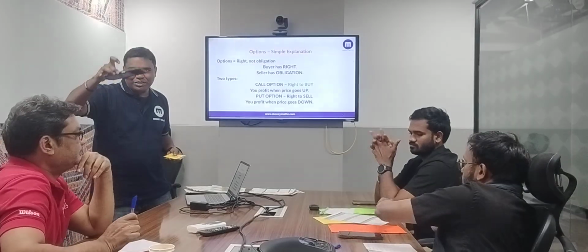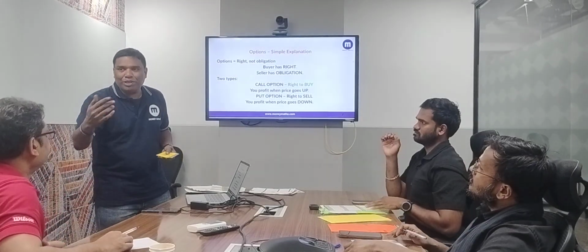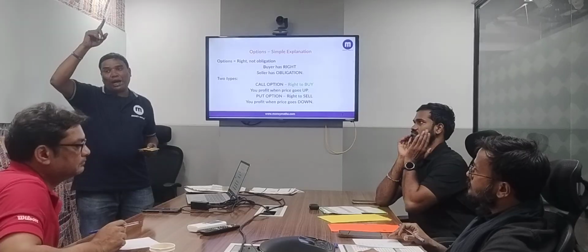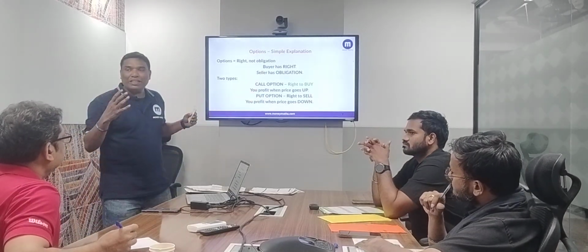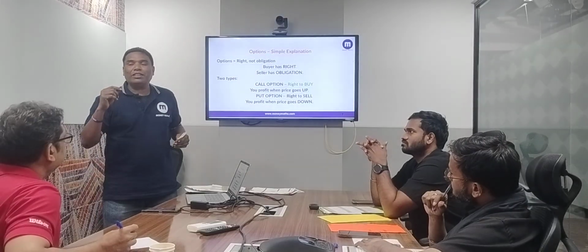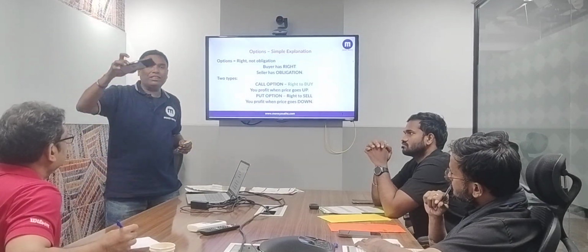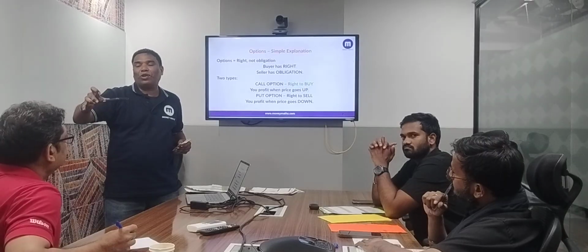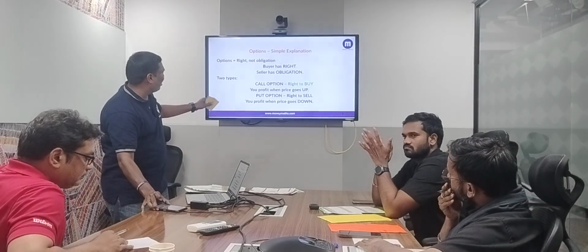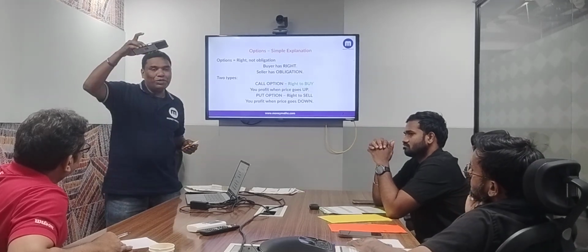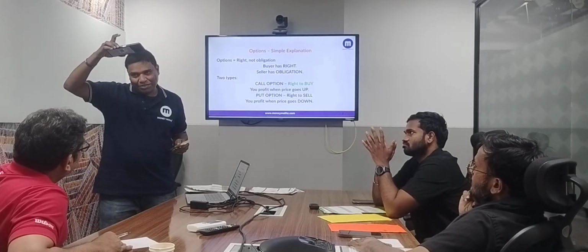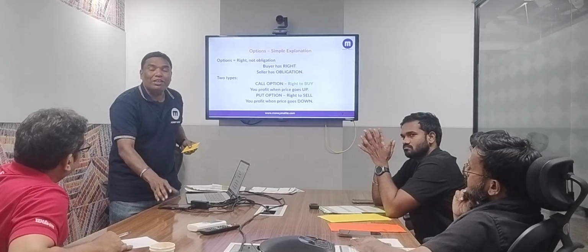There are two types of options. It's nothing but a bet. Okay, there is a cricket match going on, and maybe someone is having a bet with me that the price of this is going to be up. Then we call it a call option. When somebody feels that the price of the underlying asset, in this case a stock, is going up, then we call it a call option. A put option is when somebody feels that the price is going to be down. If they are betting on that, then we call it a put option.